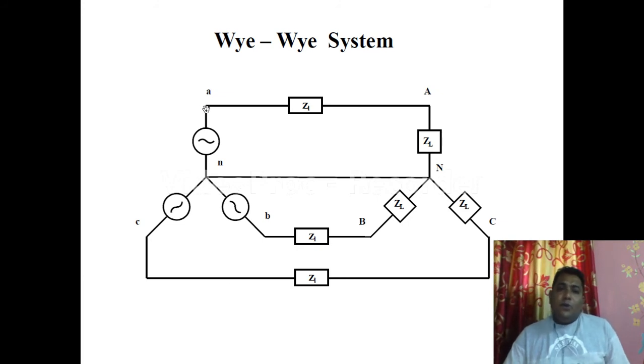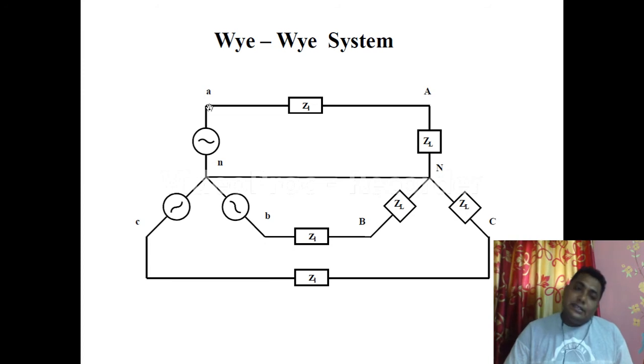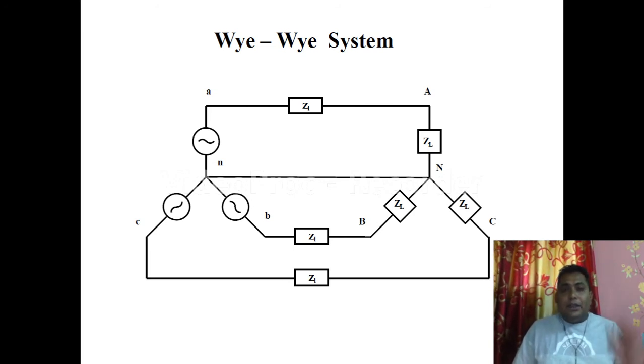The voltage between any phase and the neutral line is known as the phase voltage. Again I am telling, the voltage between any phase and neutral line is the phase voltage.